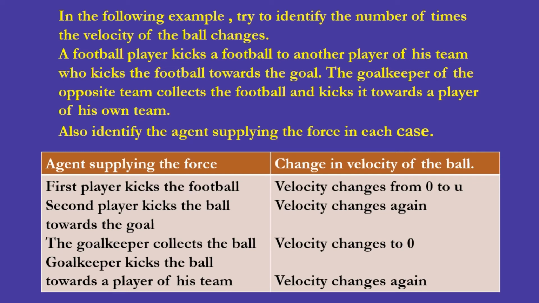When the first player kicks the football, the velocity of the ball changes from 0 to u because the ball was at rest, so the initial velocity was 0. When the second player kicks the ball towards the goal, the second player is the agent who is supplying the force, and the velocity of the ball changes again.